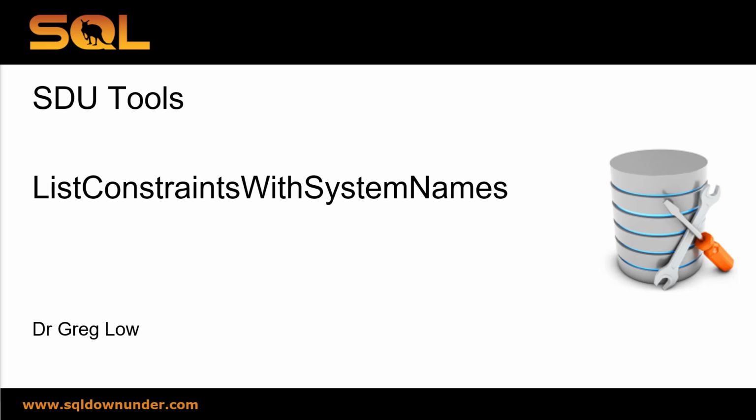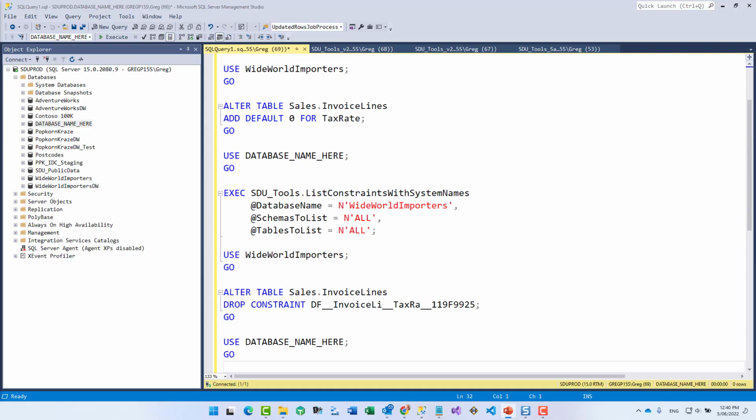This is another video in the SDU Tools series called List Constraints with System Names. When you're working with SQL Server, it's important that constraints actually have names that you allocate to them. If you don't allocate a name, the system will provide a name, but the problem with that in SQL Server is that there are many operations you go to do against tables and objects where you need to know the name of the constraint. So if you have system name constraints, that's not actually helpful.